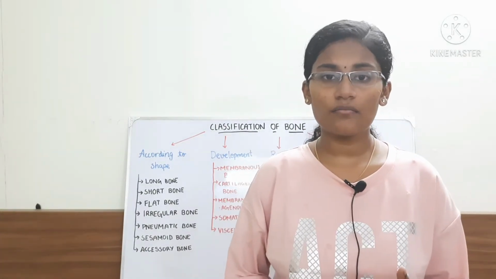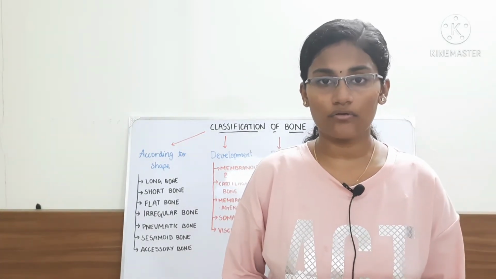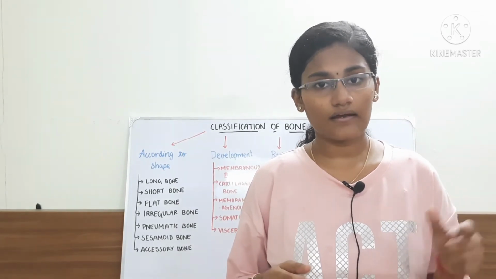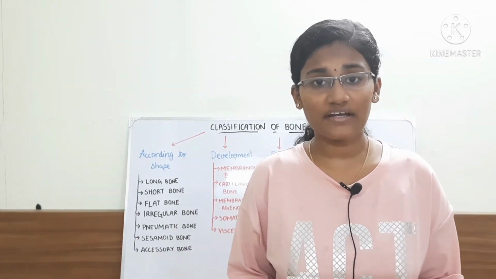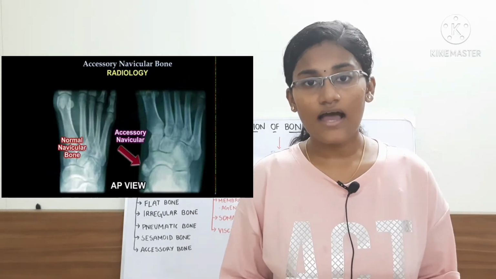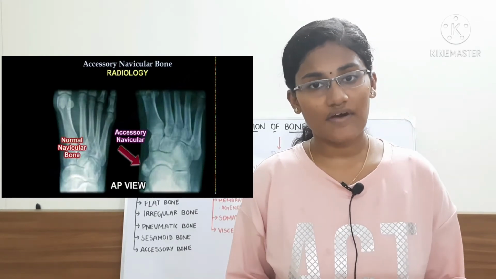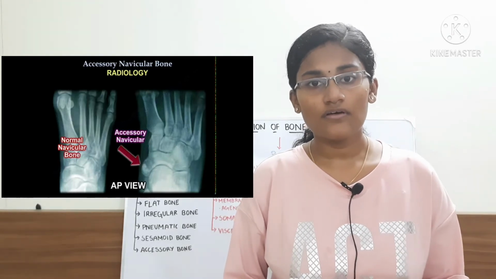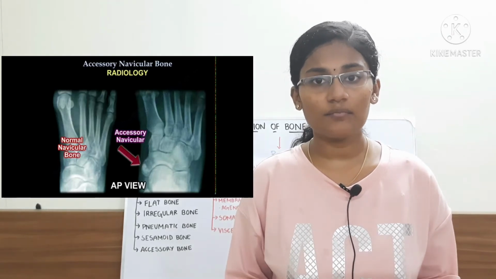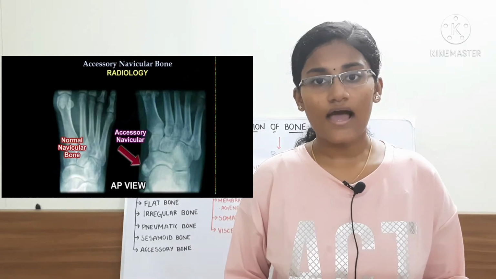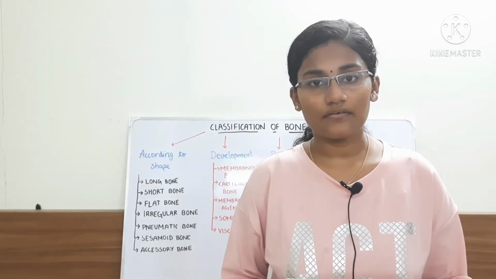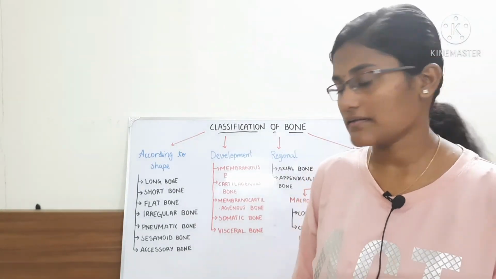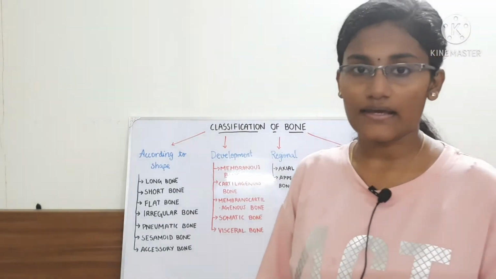And then comes the accessory bone. Accessory bones are also called supernumerary bones. Accessory bones are not always present because they originate from an extra secondary center, and they form epiphyses by themselves, and that's how an accessory bone develops. Examples are the base of the first metacarpal and the head of the other metacarpals. And then let's move on to the next type.